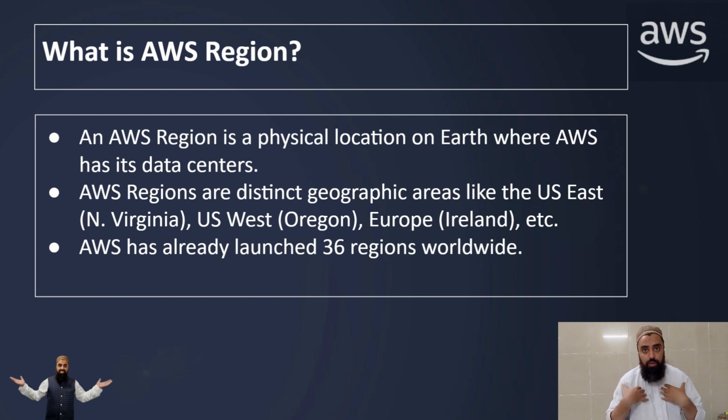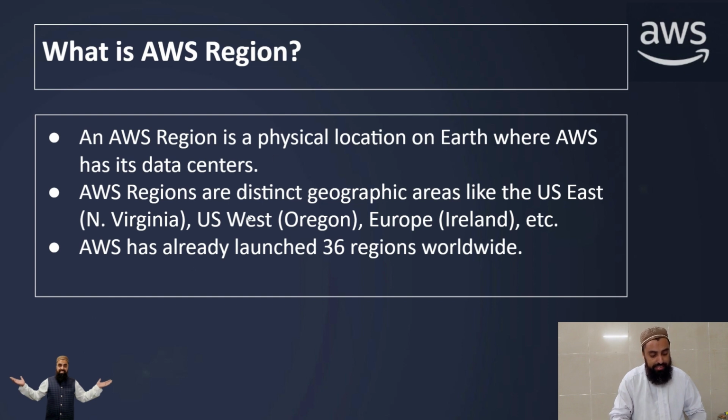For instance, if I belong to Pakistan and AWS decides to build an AWS region in one of the Pakistani cities like Karachi, Lahore, or Islamabad, it means that Karachi, Lahore, or Islamabad is an AWS geographic location. It would be an AWS region. Like we have Mumbai in India, we have London, we have Sao Paulo, we have US East, we have US West. These are all geographic locations where AWS has built its regions.